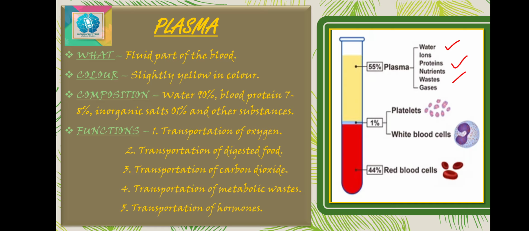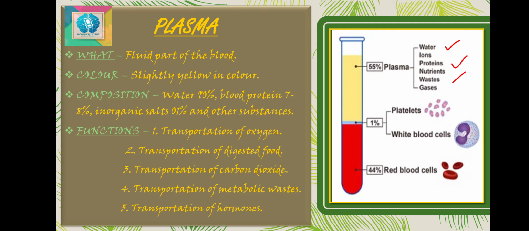Talking about the function, what is the main function of the plasma? The digested foods such as glucose, amino acids, and fatty acids are supplied from the alimentary canal to all the body cells by way of the plasma. About 3% of the oxygen supplied to the body cells is transported in dissolved state in the plasma. 7% of carbon dioxide produced during oxidation of food dissolves in water of the plasma, and about 40% of the carbon dioxide combines with the sodium carbonate of plasma to form sodium hydrogen carbonate and is transported to the lungs